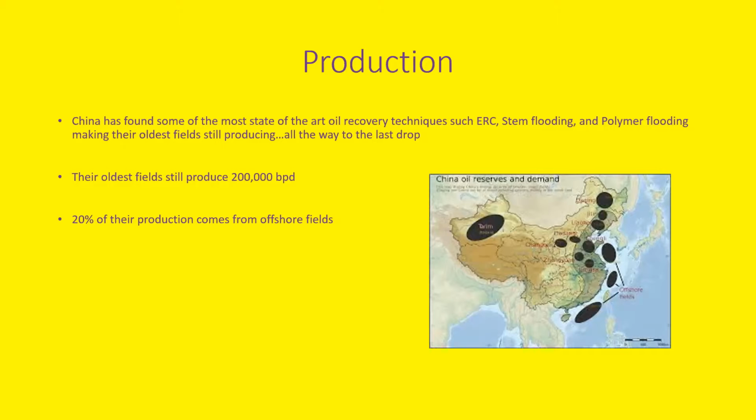Production. China has found some of the most state-of-the-art oil recovery techniques, such as ERC, steam flooding, and polymer flooding, making their oldest fields still produce, all the way to the last drop. Their oldest fields still produce 200,000 barrels per day. 20% of their production comes from offshore fields.